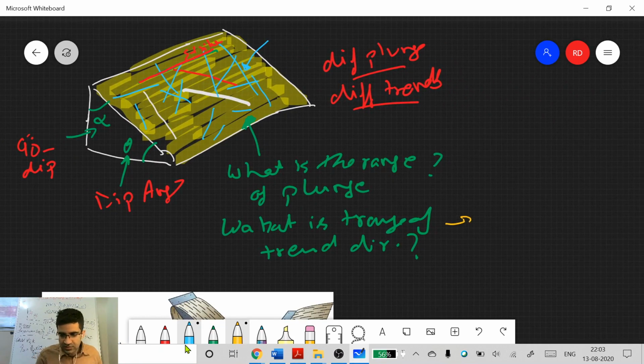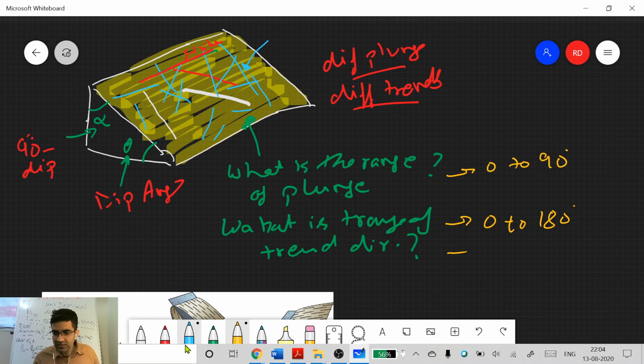Trend will be 0 to 180 degrees. Okay. Someone said 0 to 90 degrees. Okay. Any other takes? What is that angle of trend? 0 to 180 degrees.